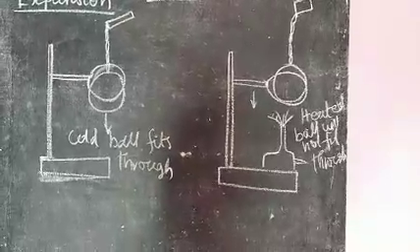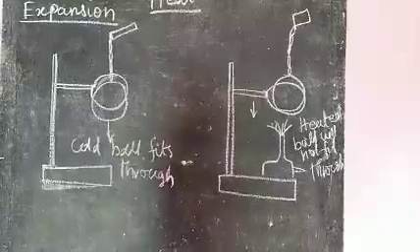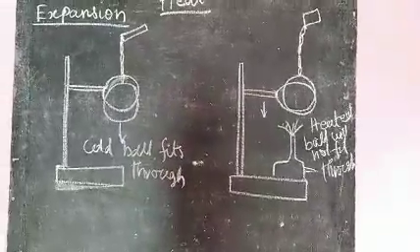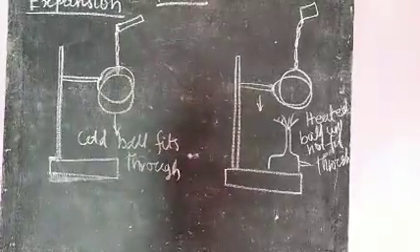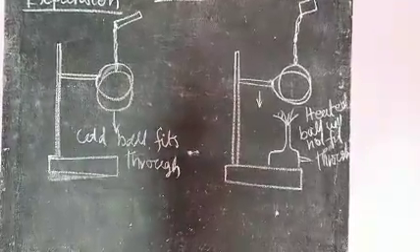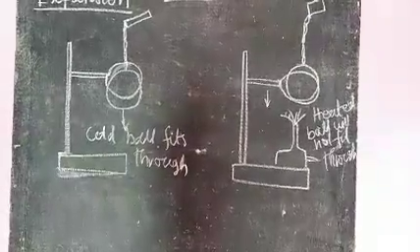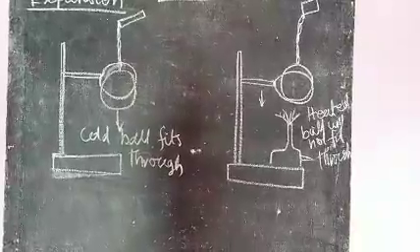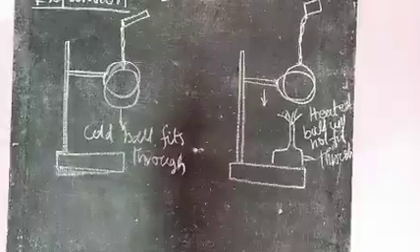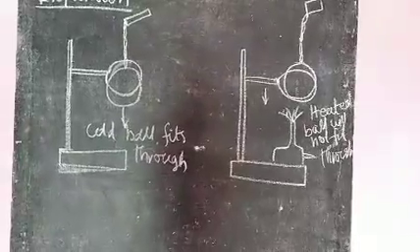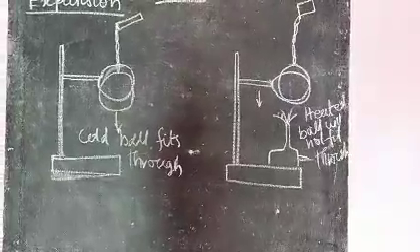Another example, transmission of electric energy over long distances. We use electric wire, aluminum wire. The electric wires are loosely fixed because in summer, that is daytime, it absorbs heat and expands. In night time, due to the lower temperature, it contracts.